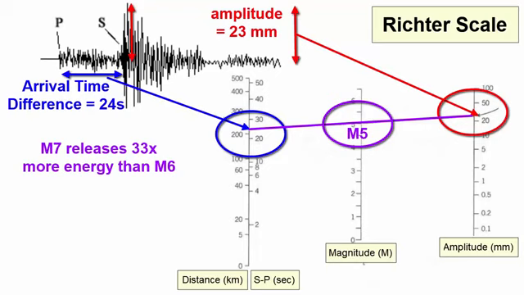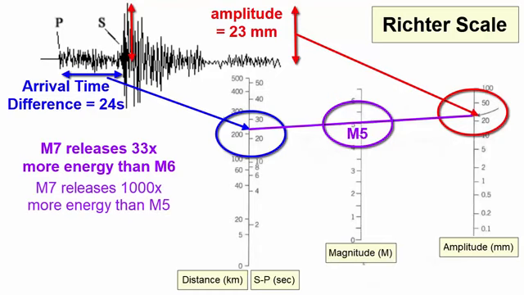So a magnitude 7 earthquake represents a release of approximately 33 times more energy than a magnitude 6 earthquake, and 33 times 33, or approximately 1,000 times more energy than a magnitude 5 earthquake. In other words, it would take 1,000 magnitude 5 earthquakes to release the same amount of energy as one magnitude 7 earthquake. Note, the amplitude of the seismogram wave increases 10 times for each magnitude, which means, of course, that